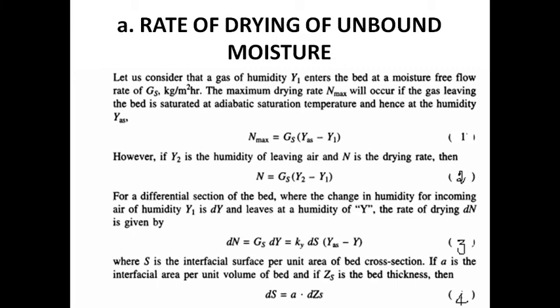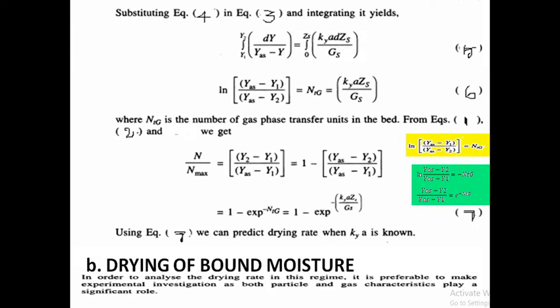Zs is the bed thickness. Are you clear? This is equation number 4. Substituting equation 4 in equation 3 and integrating, integration of Y1 to Y2 dY divided by YAS minus Y is equal to integration of 0 to Zs Kya dZs divided by Gs. This is equation number 5.